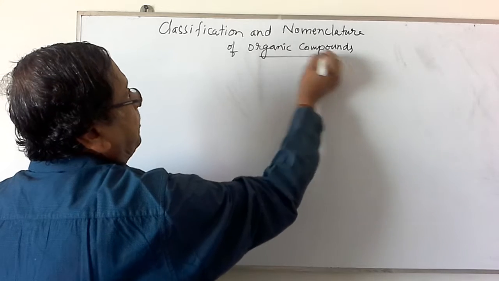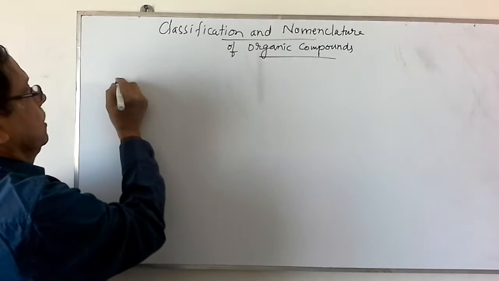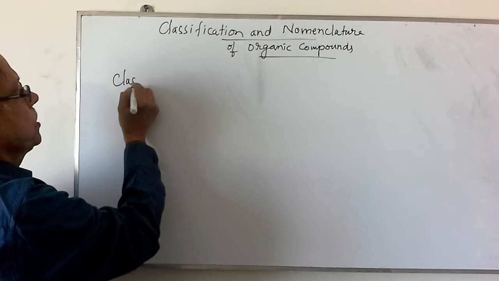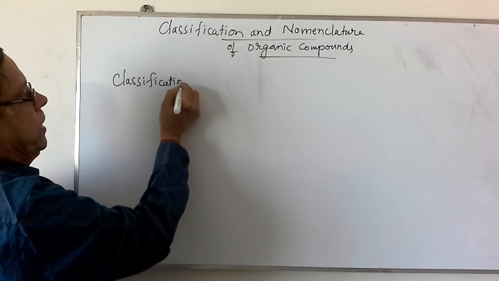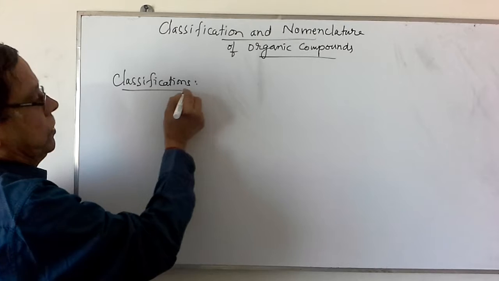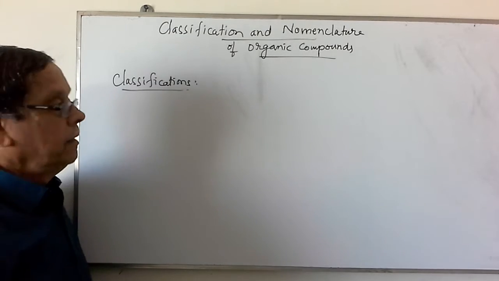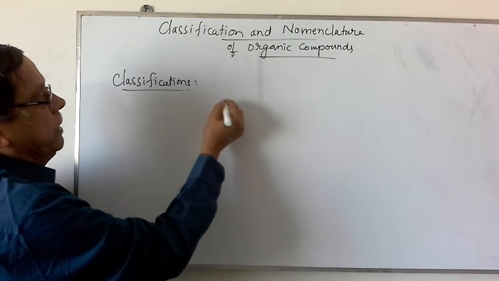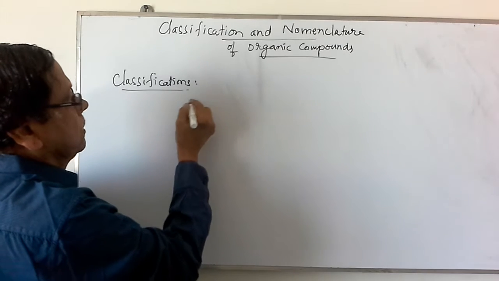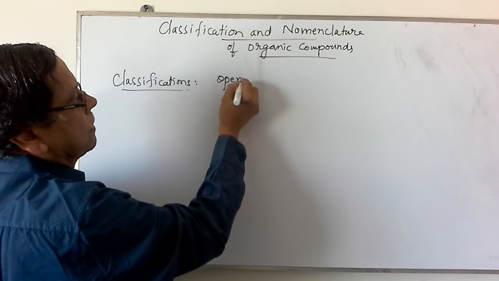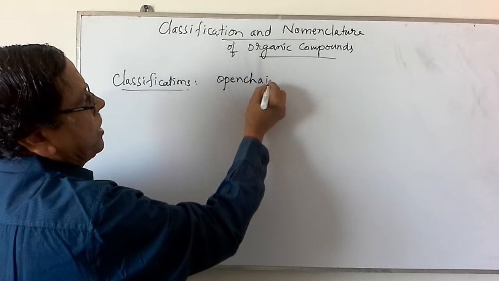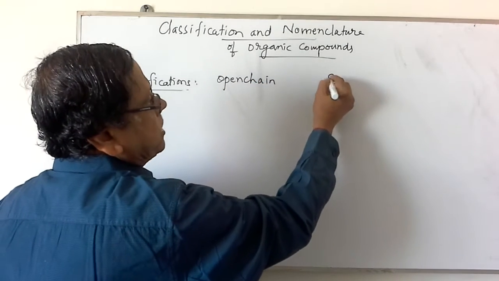So in this topic, first let us take the classification of the organic compounds. The organic compounds can be classified into a variety of groups. For example, they can be classified as open chain and closed chain compounds.